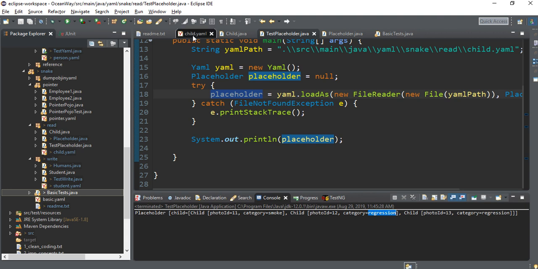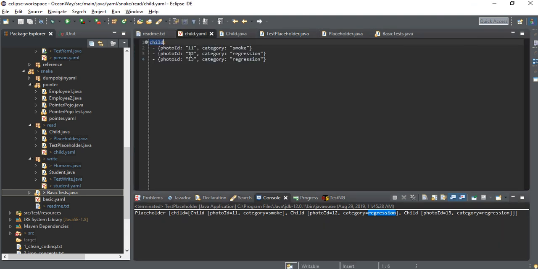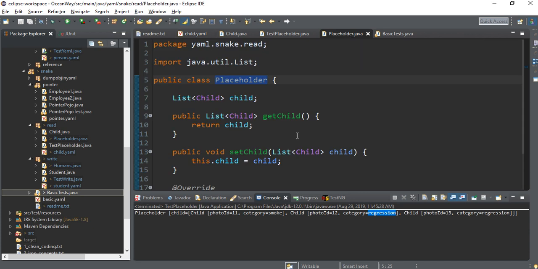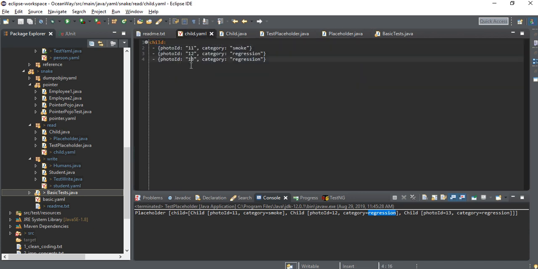Okay, so see, look at this file. 11, 12, 13, smoke regression. Exactly the same has been converted into the parent class, placeholder class, right? So you got it right. Okay, so we are talking about how to generate this code automatically.